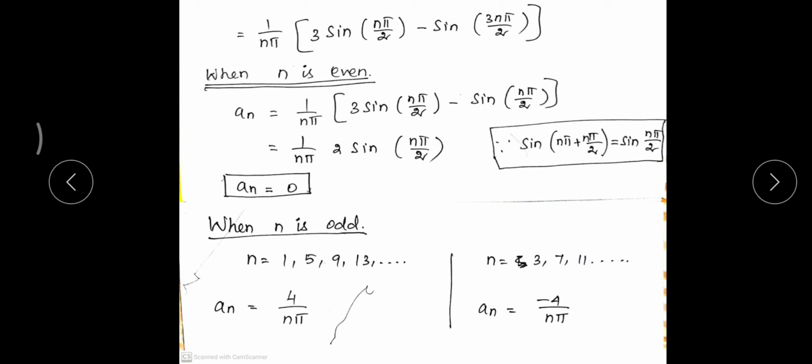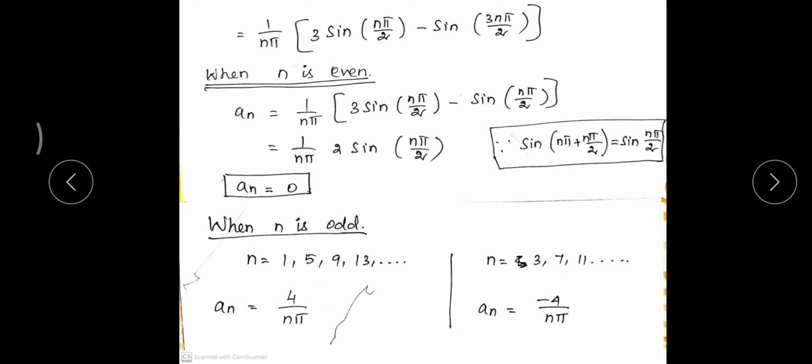If I take n is equal to 3, this will become sin 3 pi by 2, which is nothing but minus 1, and sin of 3 into 3, that is 9 pi by 2, is nothing but plus 1. So this is minus and this is also minus. Totally it will give us minus 3 minus 1, which is minus 4. So the answer is minus 4 by n pi.